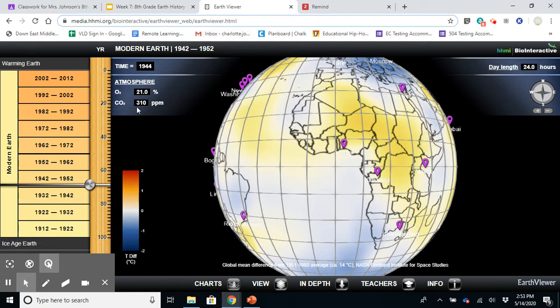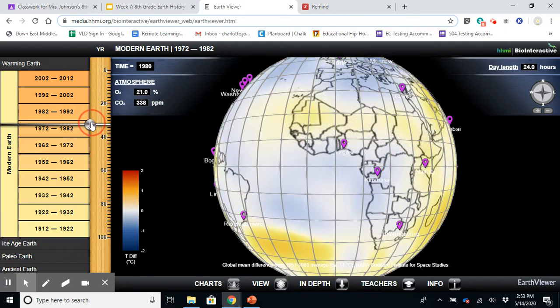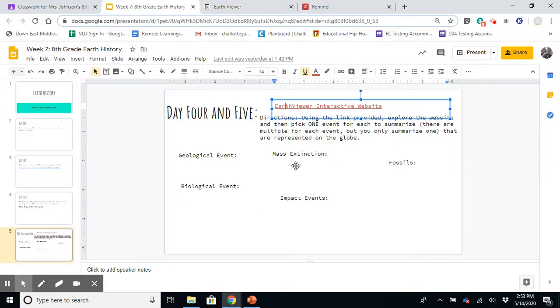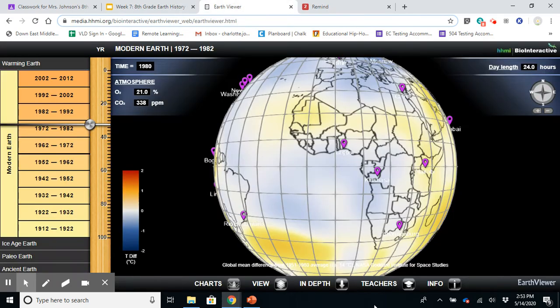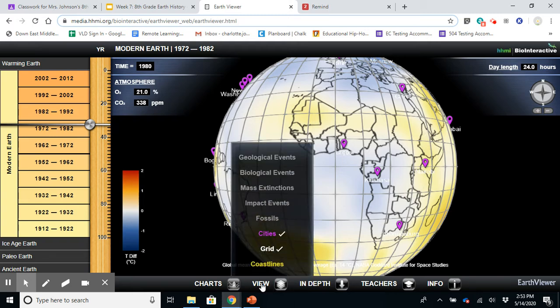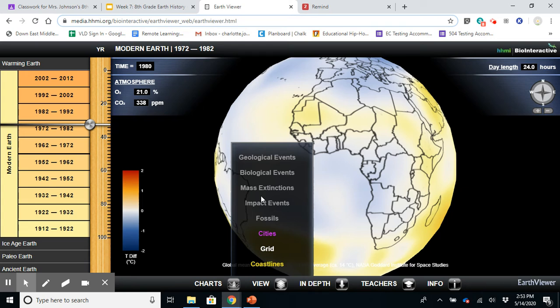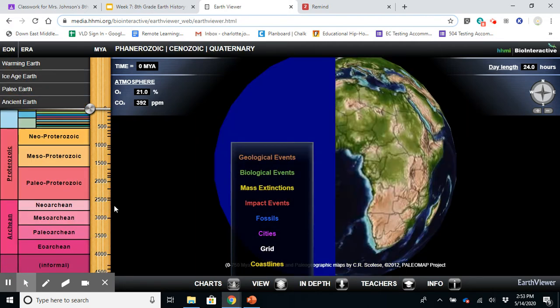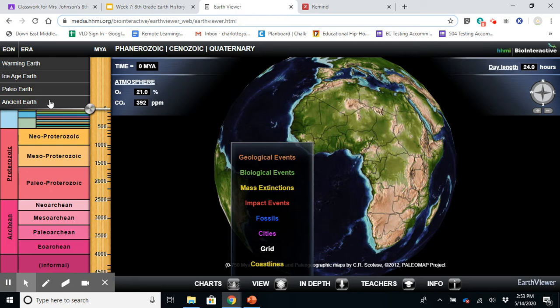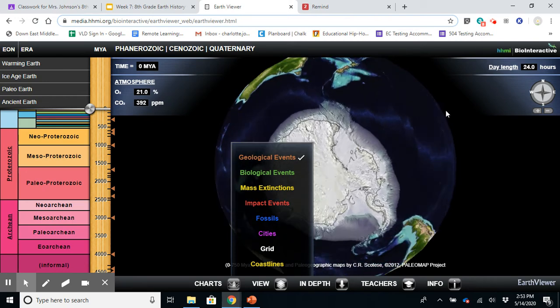Like I said, play around with it and see what all it can do. The main thing that I want you to focus on are these different events. So how you're going to access those is if you go to View, then there's this pop-up. If we click off the checked marks, I'm going to have to go out of the warming Earth. Let me go to ancient Earth. So you have to be under ancient Earth for this to work. You go to View, and then you have these options. So you're going to click geological events and see what pops up for geological events.